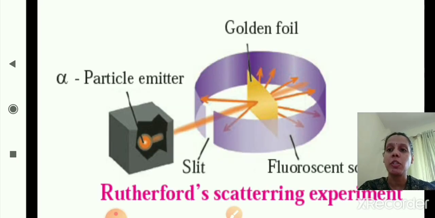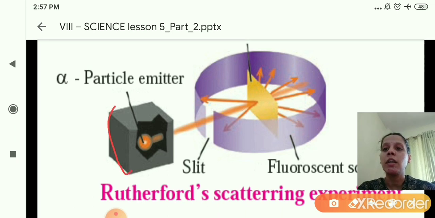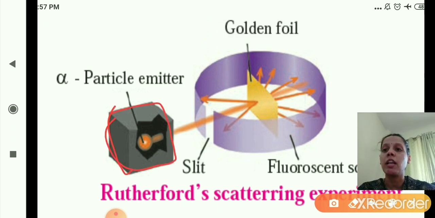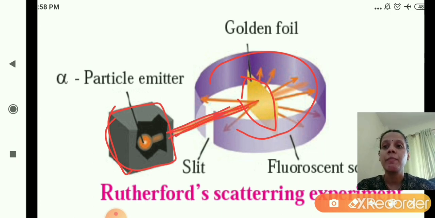See here, this is the experiment. This is the radioactive element, which emits alpha particles. This is the gold foil, and this is the fluorescent screen. So the alpha particles are emitted from this alpha particle emitter and bombard the gold foil.